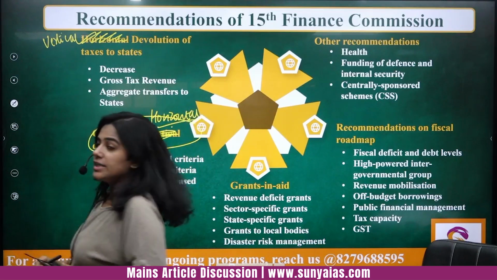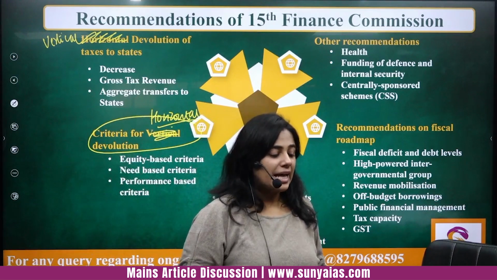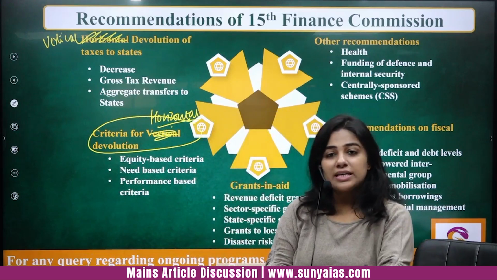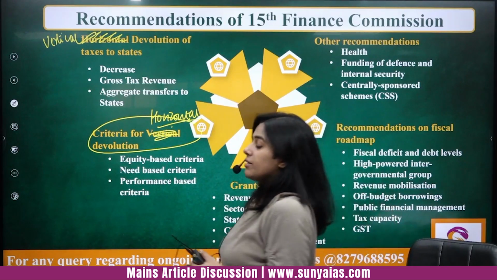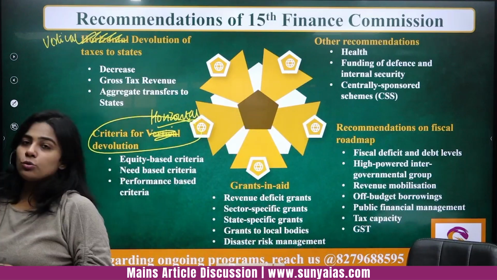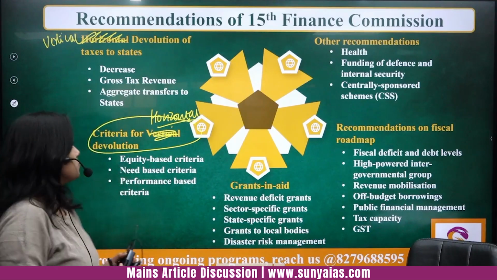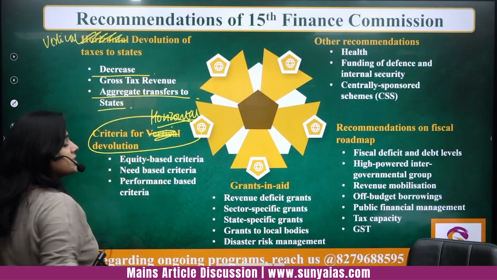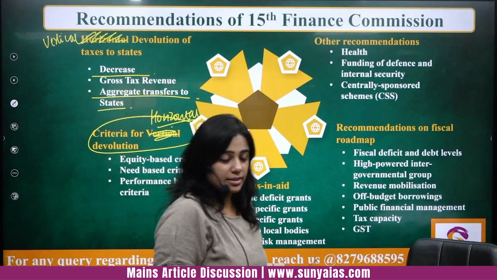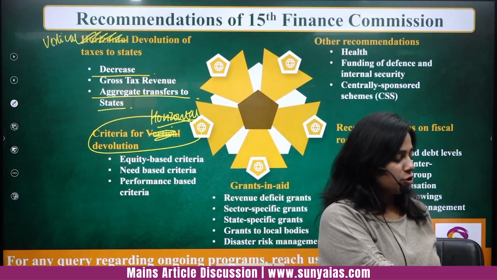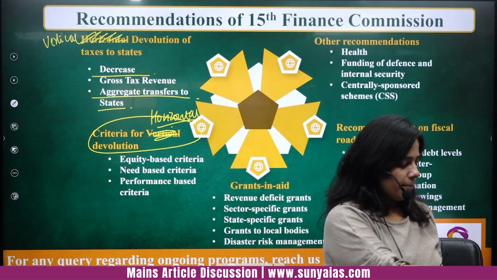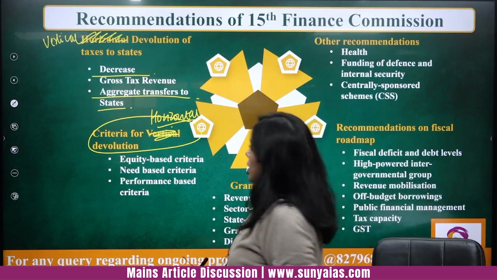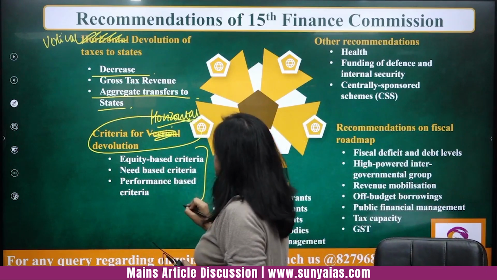See, vertical devolution, I already told you that from 42% in the 14th Finance Commission recommendation, the devolution has been reduced to 41% because of Jammu and Kashmir. So, there is a decrease in overall aggregate transfer to the states because of this. Okay, 42 to 41. So please mention this. Okay. Then criteria for devolution, we will study all the criteria.